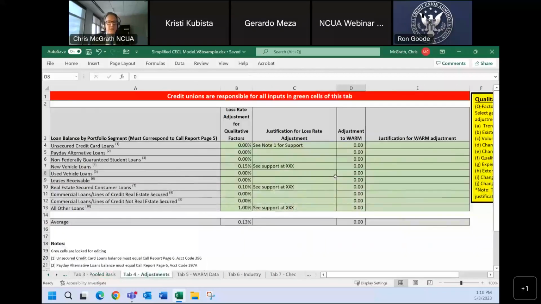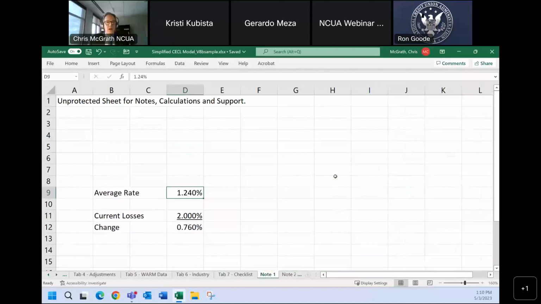So on our credit cards, our historical average is 1.24%, but we've had a trend. Management estimates that we're really going to lose 2% on these credit card loans. We're forecasting perhaps a moderate recession, and we're expecting delinquencies to increase. So our target rate is now 2%. The way the tool works is, here's the old rate, here's where we're targeting.